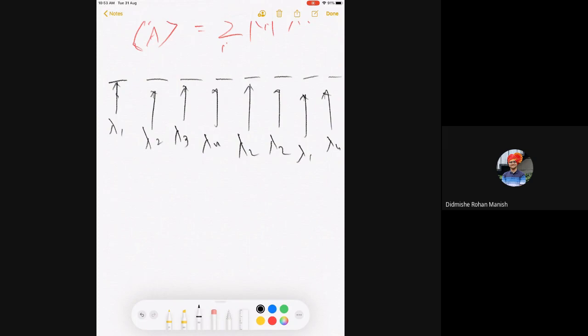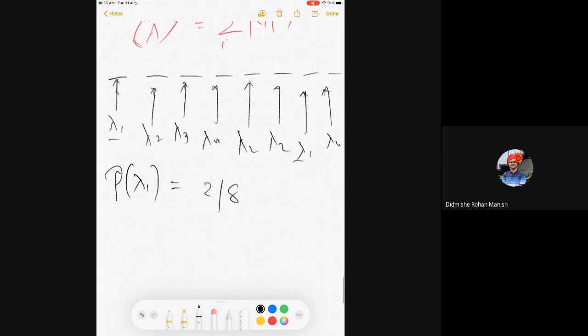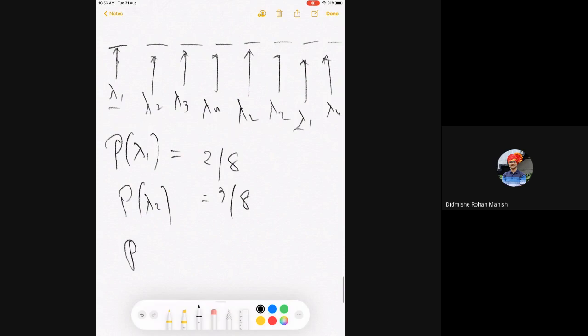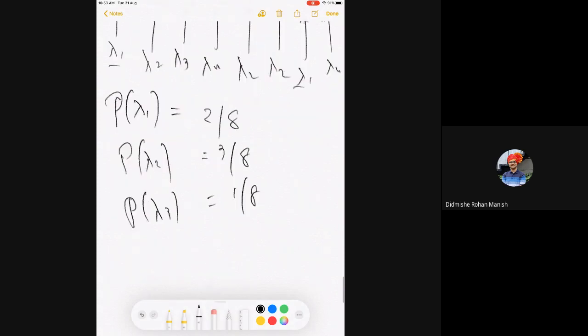If I have 8 as the number of experiments, and this is not the right way to do it, but then I can say the probability of lambda 1 is how many times lambda 1 is there? 2 out of 8. Probability of getting lambda 2 is 3 out of 8. Probability of getting lambda 3 is 1 out of 8. Probability of getting lambda 4 is also 2 out of 8.